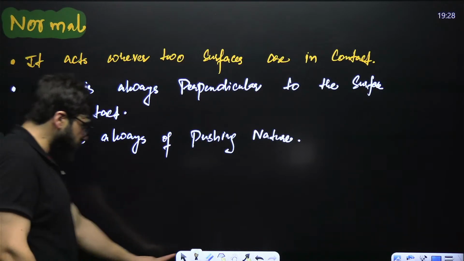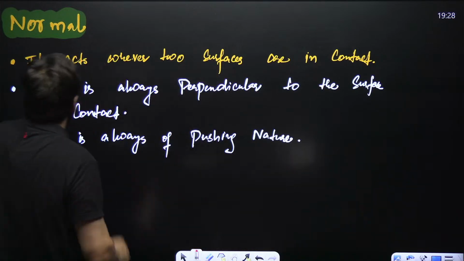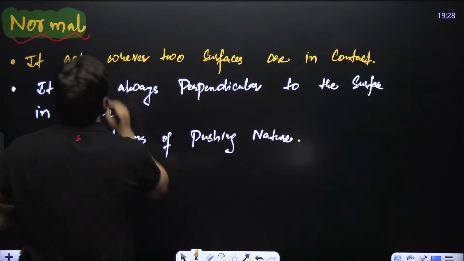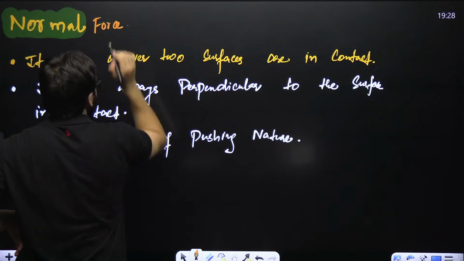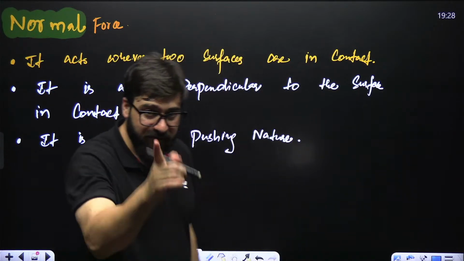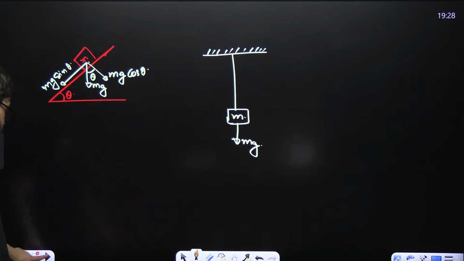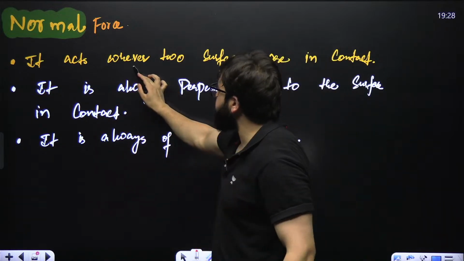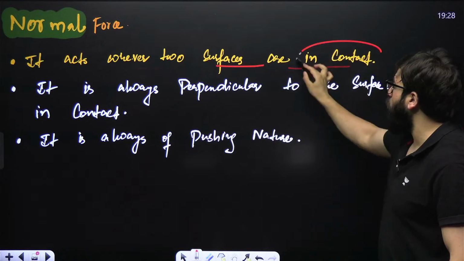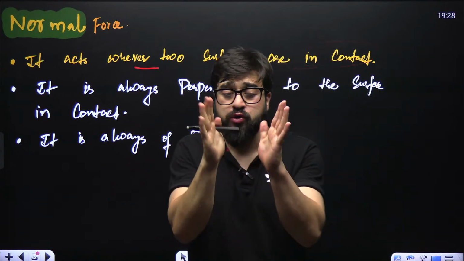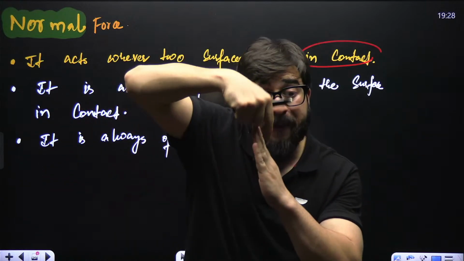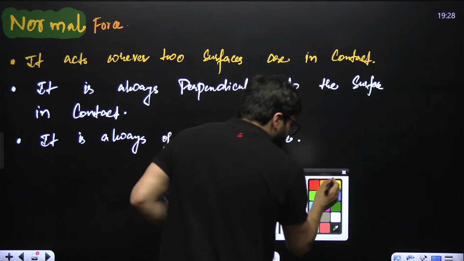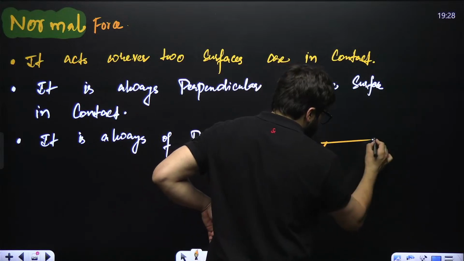Next we will move on to the next force, that is what we call the normal force, or the normal reaction also. Now guys, what is the normal force? It acts whenever two surfaces are in contact with each other. Whenever two surfaces come in contact, they apply a force on each other called the normal force. Like, let's suppose I have got a table over here.